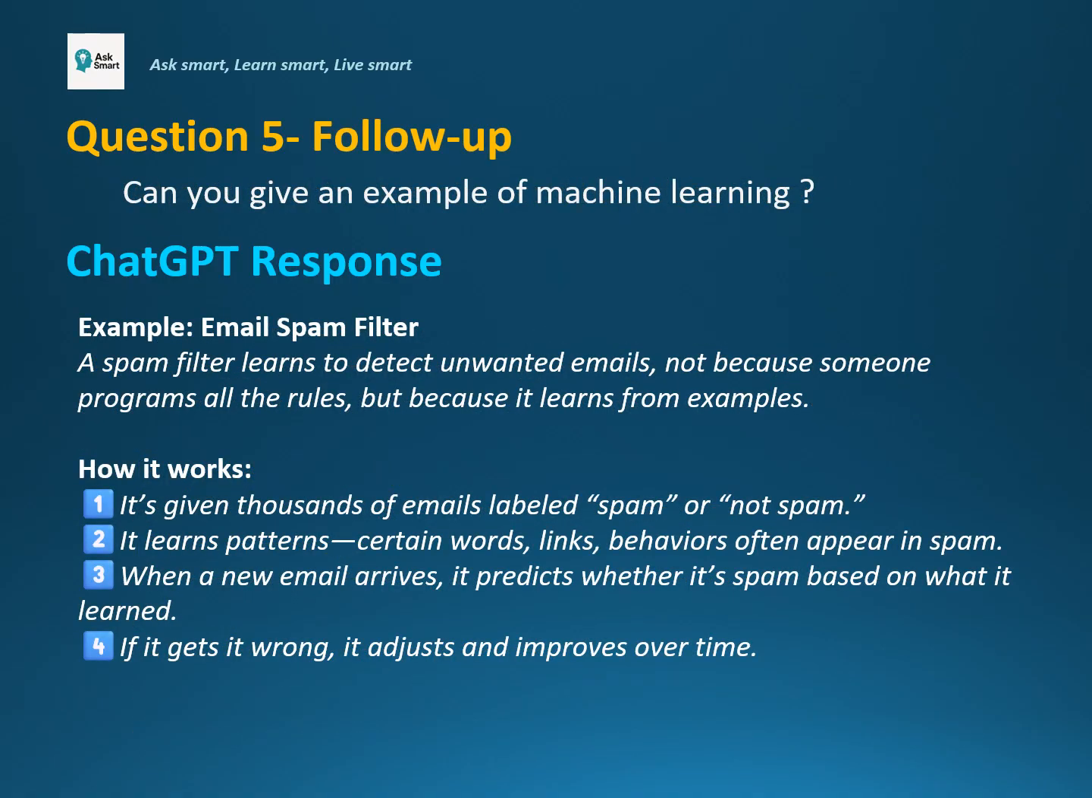Here is a follow-up for question 5. Can you give an example of machine learning? ChatGPT response. A good example of machine learning is an email spam filter. Instead of using fixed rules, the system learns by studying thousands of emails labeled as spam or not spam. It notices patterns, like certain words or links that often appear in spam messages. When a new email arrives, it predicts whether it's spam based on what it has learned, and whenever it makes a mistake, it adjusts itself and gets better over time.